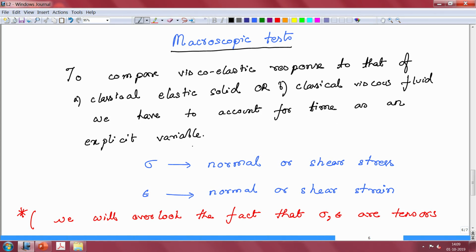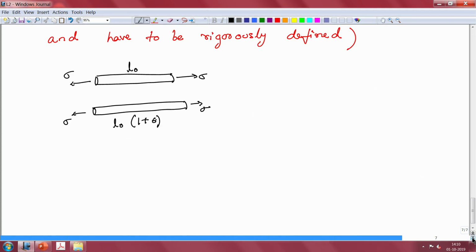Now, I said a few moments ago that we have to account for time explicitly. Okay. So, what do we mean by that? When it comes to a solid material, you are already familiar with a very famous rule, sigma equals E epsilon. E here is a modulus quantity.